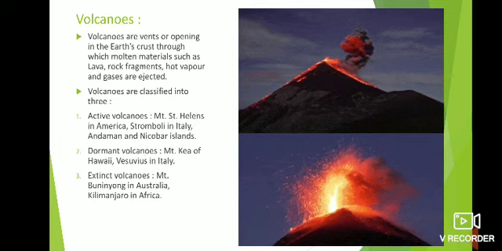And volcanoes are also of three types: active volcano, dormant volcano, and extinct volcano, and then the uses of volcanoes. So this chapter is over. I hope you are able to understand, and if you have any confusion regarding this chapter, you can ask. As your homework, you have to draw a picture of how an earthquake occurs, meaning the seismic waves, the plate movements, the focus, and the epicenter. Thank you, students.